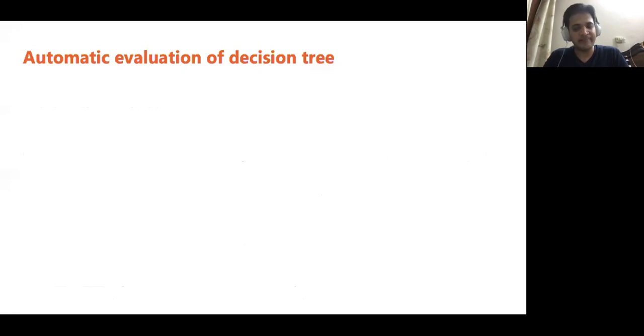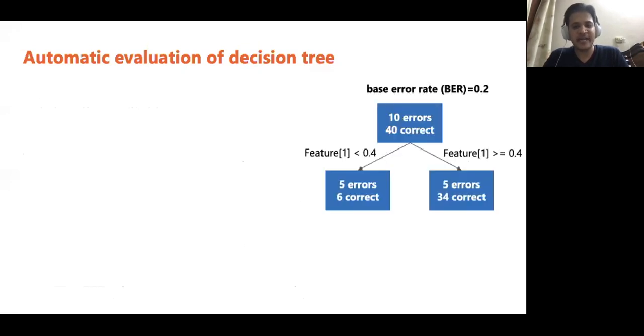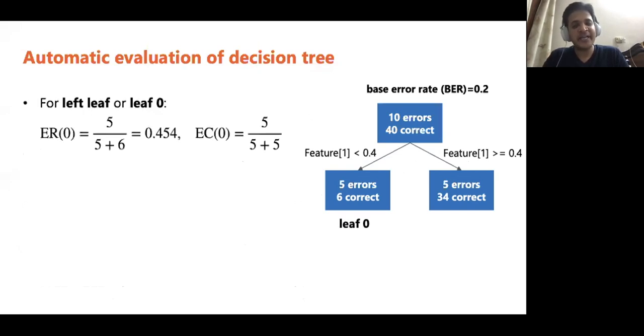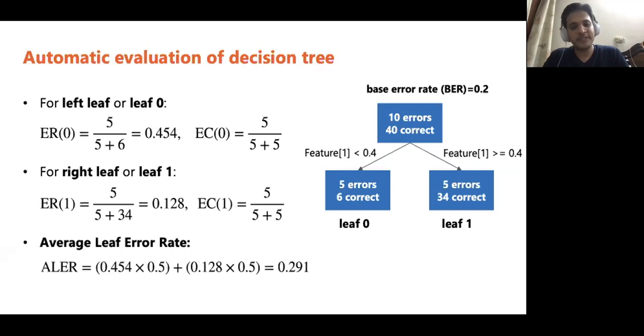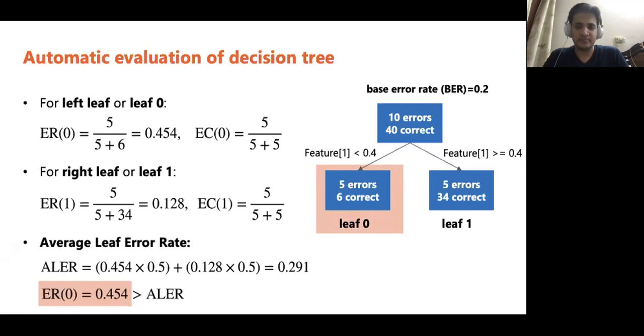Let us look at an example. Consider the tree in the previous slide. For the left leaf node or leaf 0, we have error rate equals 0.454, error coverage equals 0.5. For the right leaf node or leaf 1, we have error rate equals 0.128, error coverage equals 0.5. Average leaf error rate can be computed using the given formula. It is equal to 0.291. And we know that leaf 0 has error rate greater than 0.291.